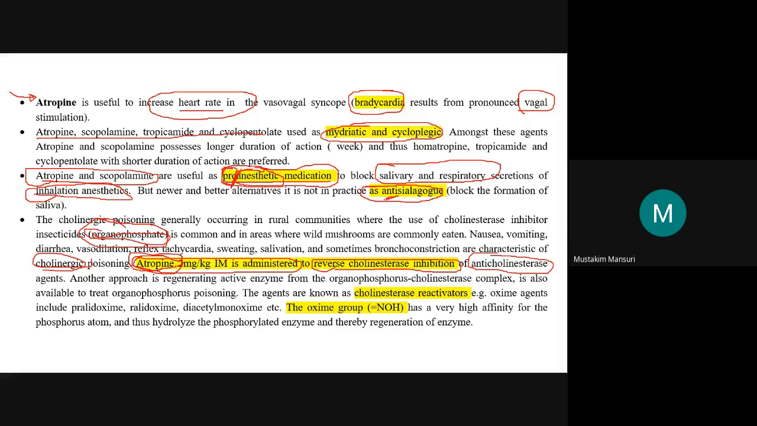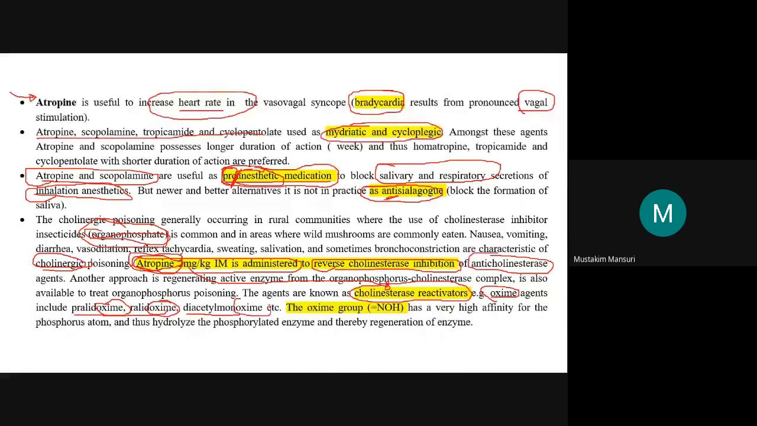But in routine practice atropine is not used. In routine practice, to reactivate the cholinesterase, another category of agent is used, known as a cholinesterase reactivator. Remember this especially. The suffix for all of them is oxime. They are oxime agents like pralidoxime, diacetyl monoxime. These are the oximes which are known as cholinesterase reactivators.